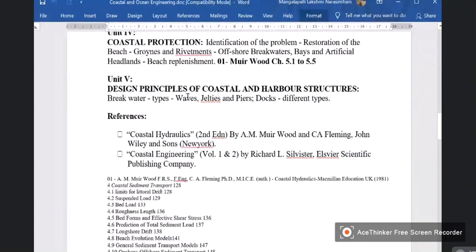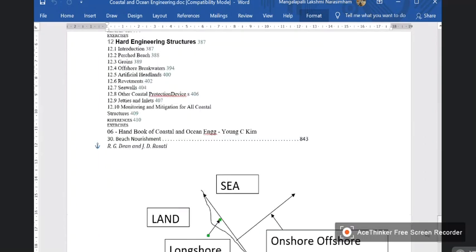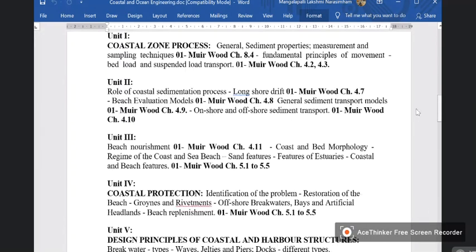This design principle of coastal and harbor structures is itself a course, one single subject. I think I have those subject names, I don't remember. Anyhow, that is out of context now. So this is what we are going to handle in this particular course.